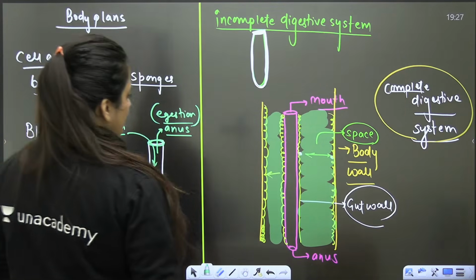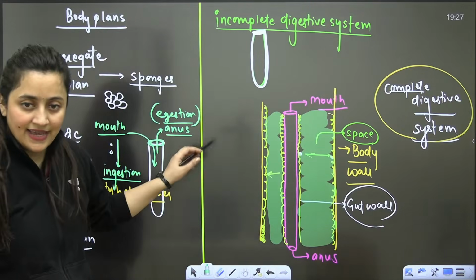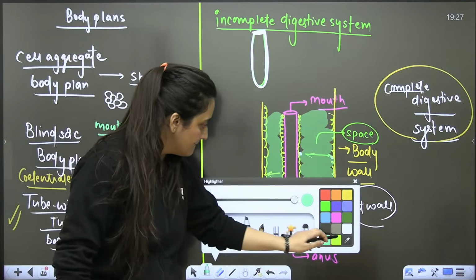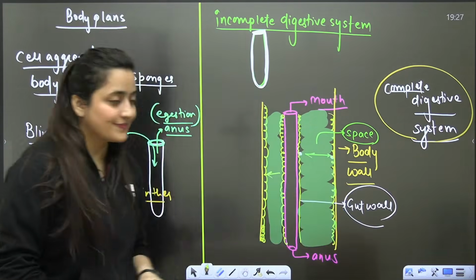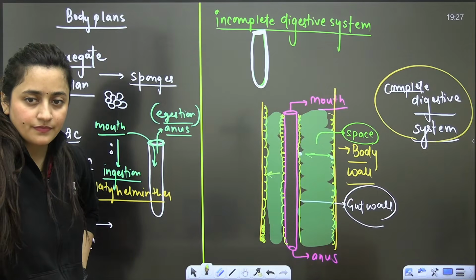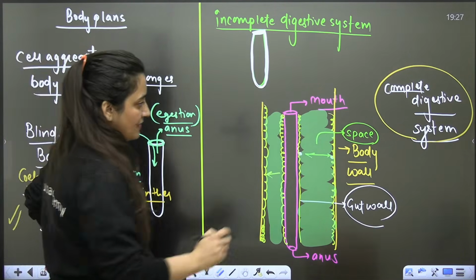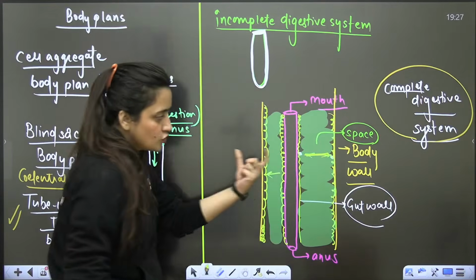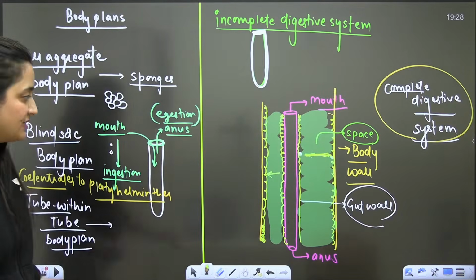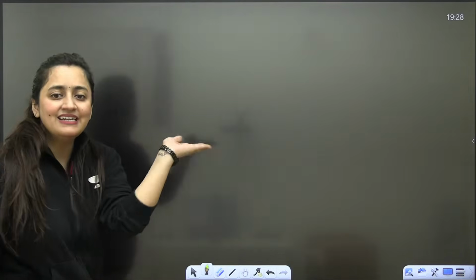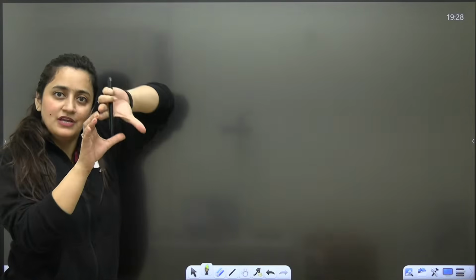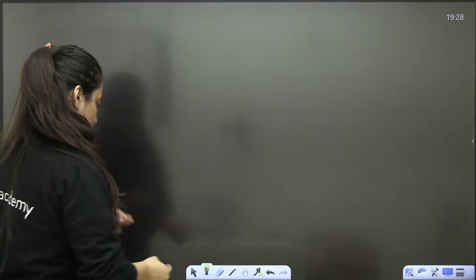So mesoderm is there, so the organism is coelomate. Now let's say I'm taking a transverse section of that organism. Now you can visualize the body wall, the gut wall, and a space lined with mesoderm.